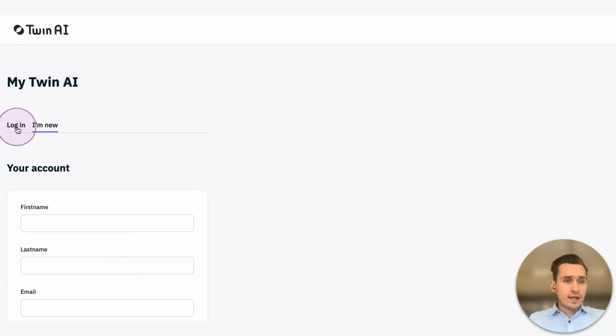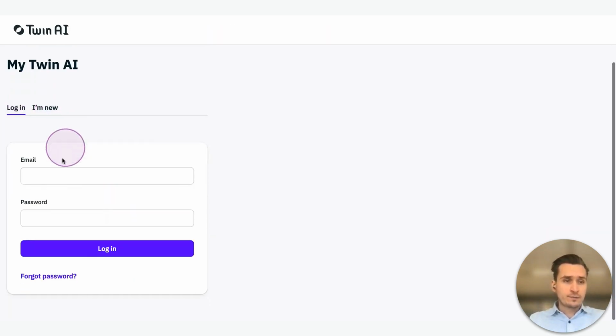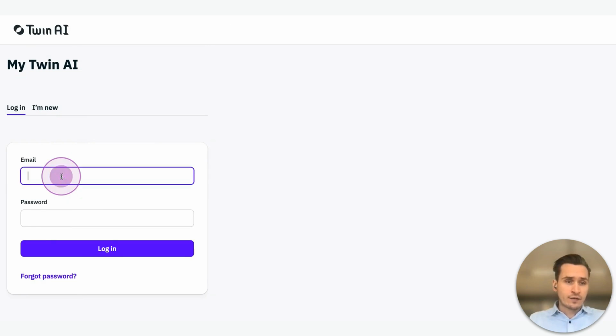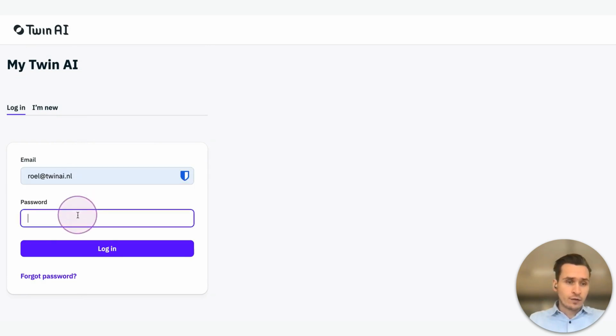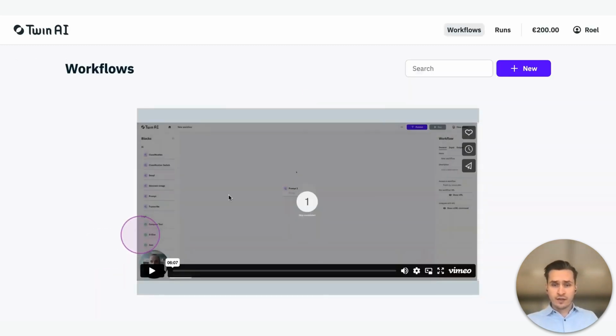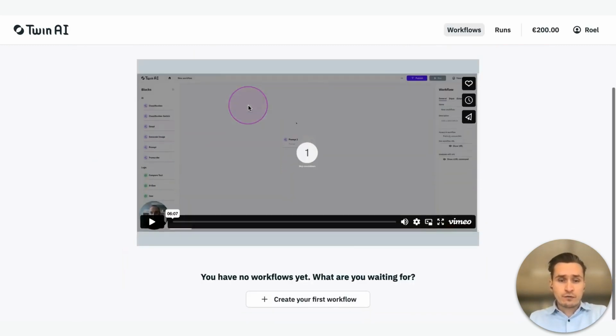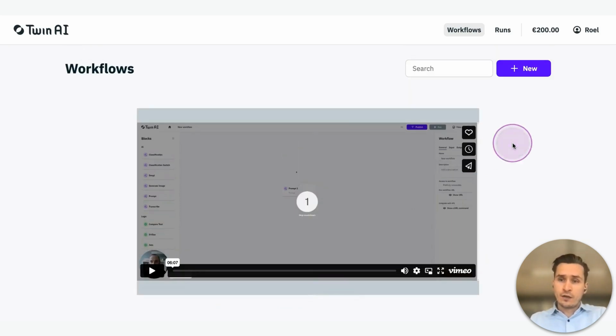You can go to the login tab over here on the left-hand side. Obviously, I already have an account. I will go for my own account. Click on login and you should see something like this. You can scroll down, you can see create your first workflow. Of course, this button will disappear when you've created your first workflow. So that's why I usually go and click on new over here.